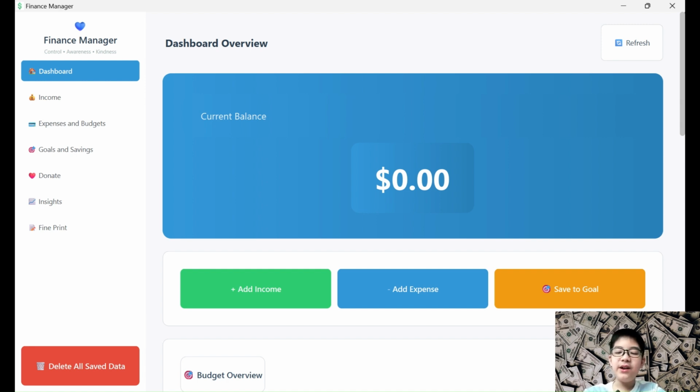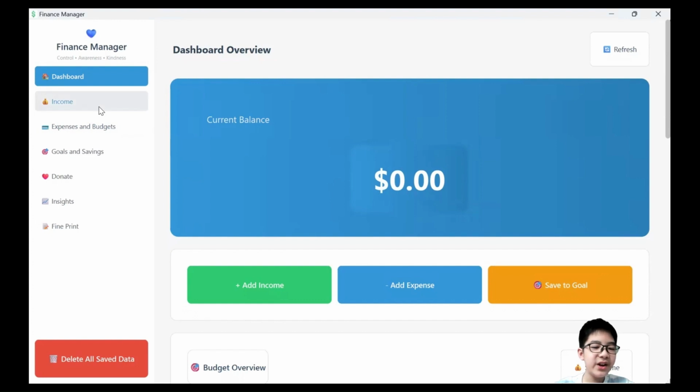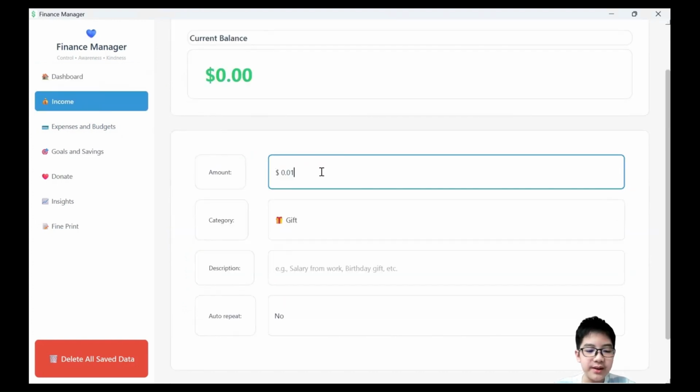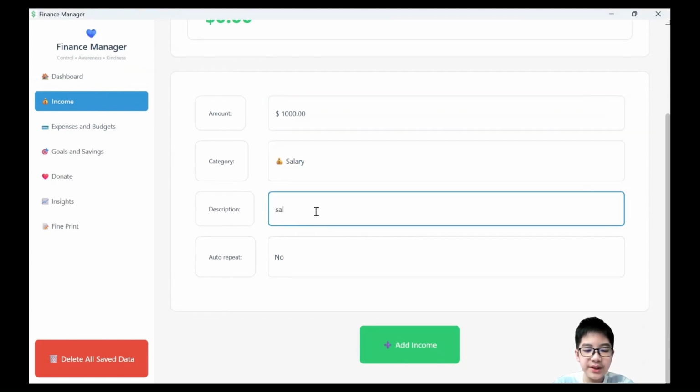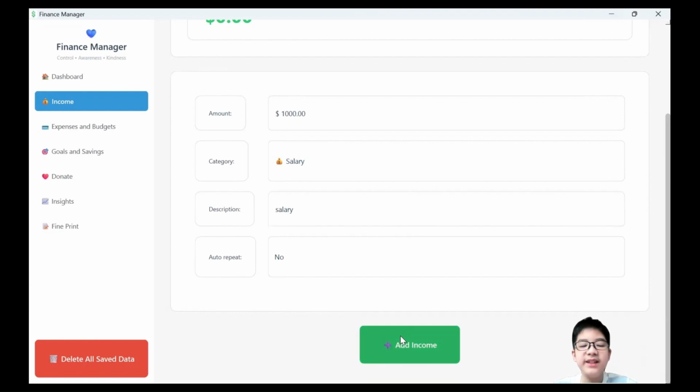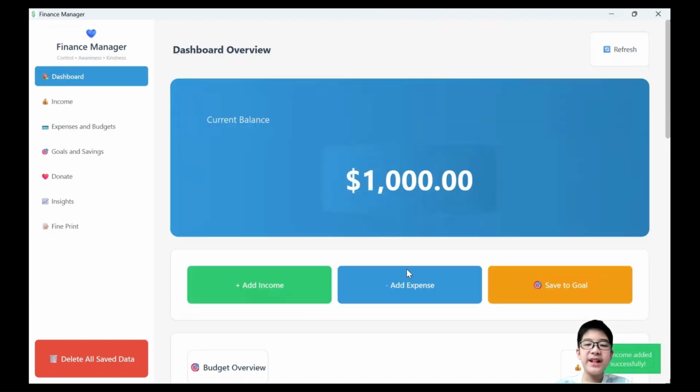You can add income, record expenses, track donations, and organize everything using categories like food, transport, or entertainment. Then the app will automatically calculate your balance. In here, I can add an income transaction. I'll enter an amount, choose a category, enter a description, and add it. Then the balance will update automatically.